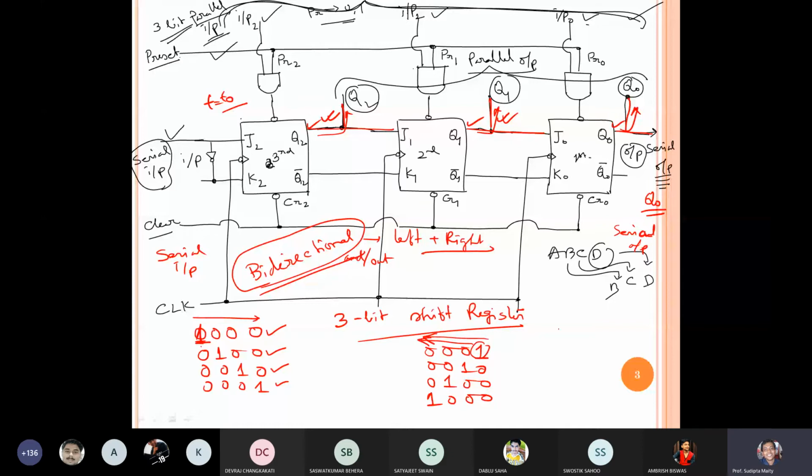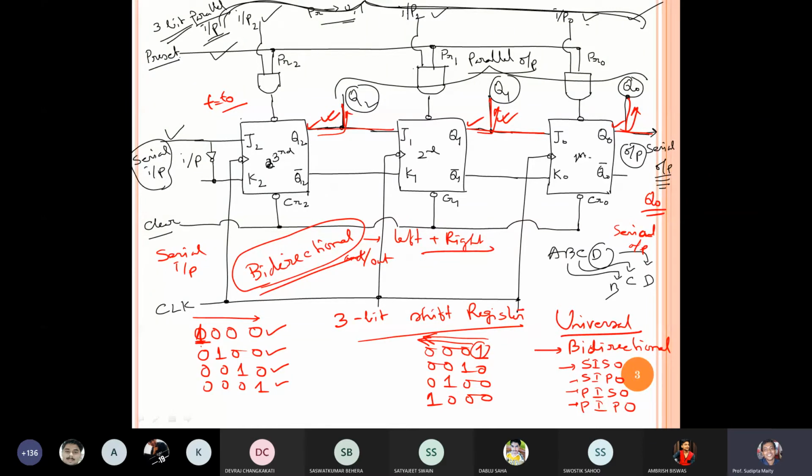Now we have another register, the universal register. Suppose we take one bidirectional shift register, then it should support all four possible input-output data sets. That means serial in serial out, serial in parallel out, parallel in serial out, parallel in parallel out.